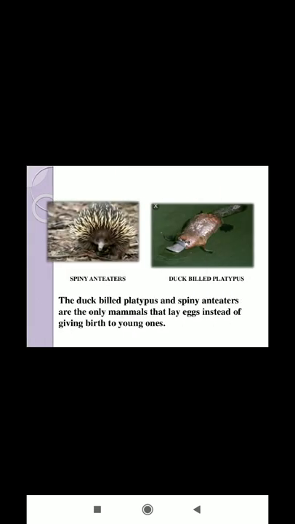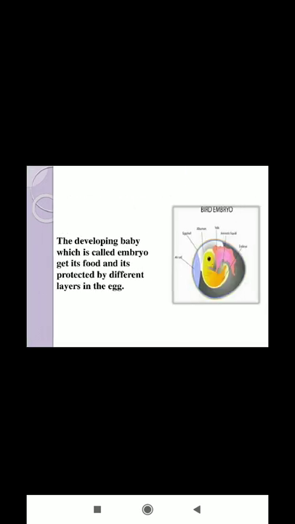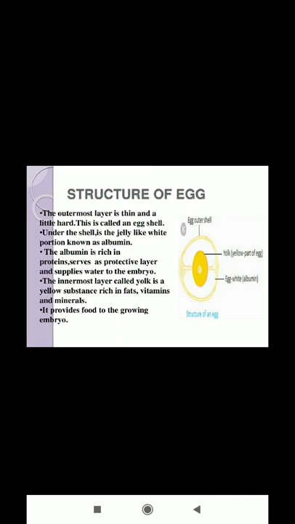The duck-billed platypus and spiny anteaters are the only mammals that lay eggs instead of giving birth to young ones. Animals that lay eggs: most animals other than mammals reproduce by laying eggs. The eggs are either left to hatch out in the sun, buried in the sand, or incubated by the parent sitting on them. The developing baby, which is called the embryo, gets its food and is protected by the different layers in the egg.